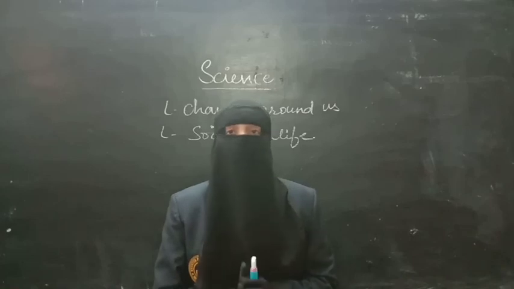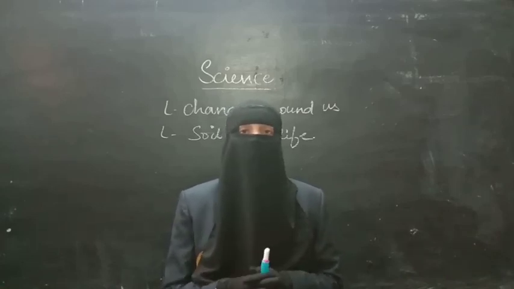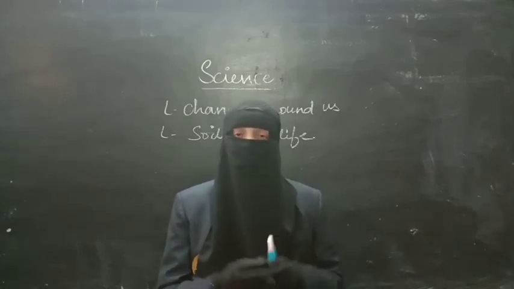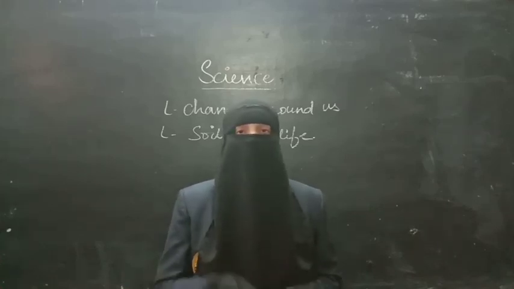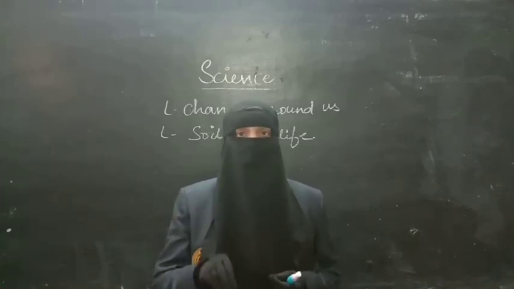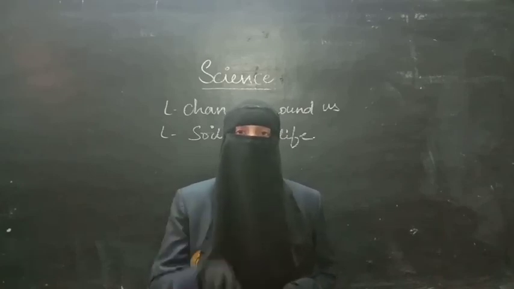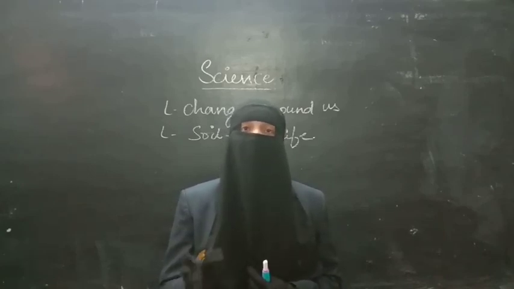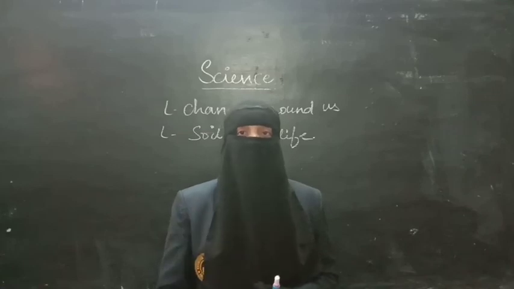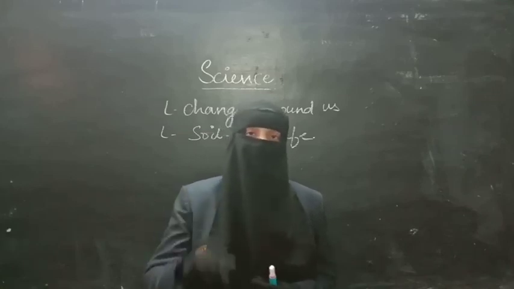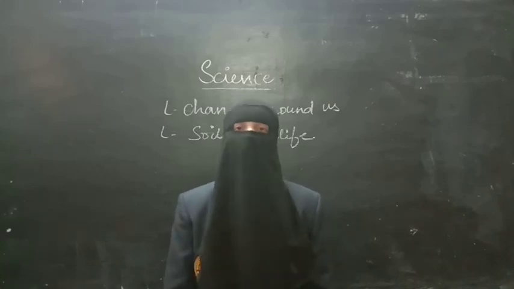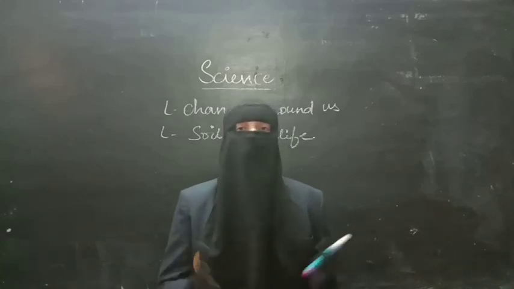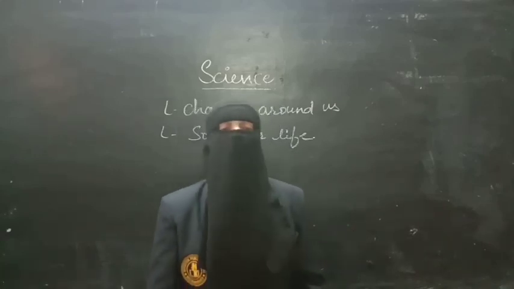And next, soil conservation. Soil is important, so to avoid soil erosion we have discussed measures, and crop rotation is also important, because if we use the same type of crop again and again, the fertility of the soil will decrease, and as a result plant productivity will also decrease. So to avoid this, we have to do crop rotation. So this was a short note about changes around us and soil in our life.